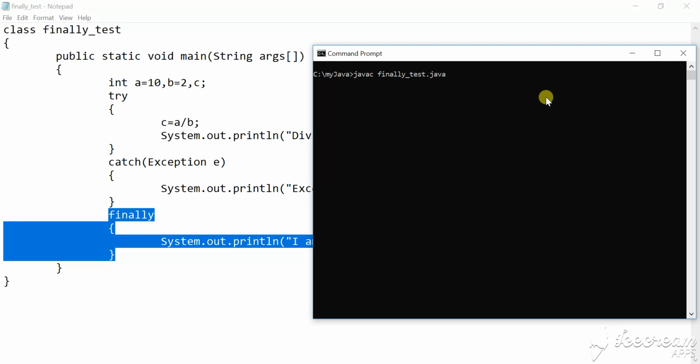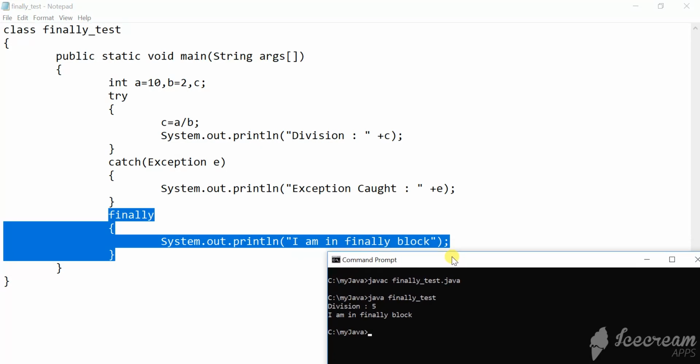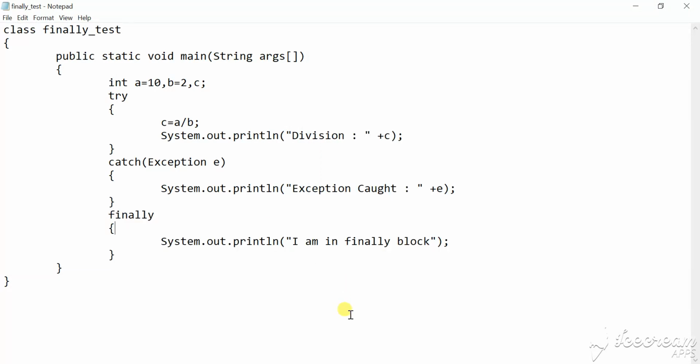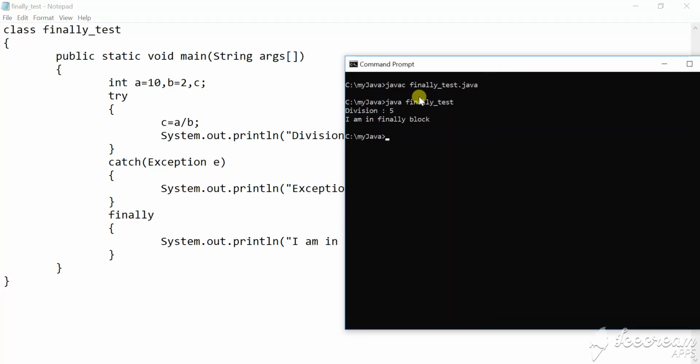javac finally test.java. Here the value of a is 10 and b is equal to 2, so there will not be an arithmetic exception. So what will be the output? See, the output is division 5 and the message is printed that I am in finally block. So whether an exception occurs or not, a finally block will be executed.